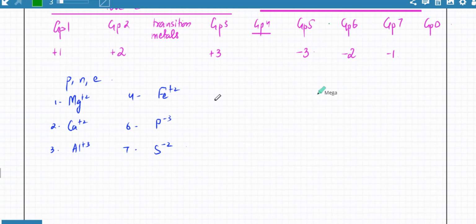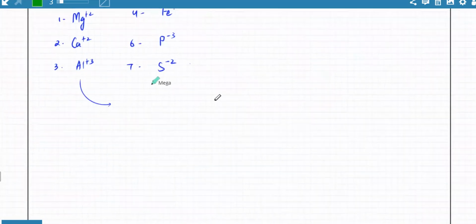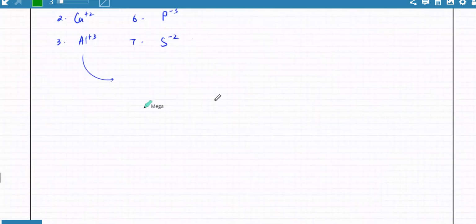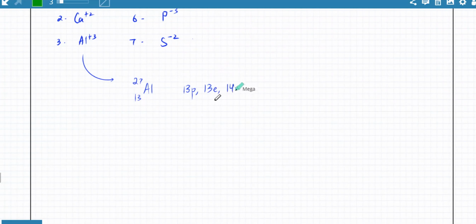Okay, so very quickly, let's try and draw a few of the atoms. You've got aluminium plus 3. So aluminium is 13 and 27. The smaller number is the number of protons and the number of electrons. And the difference is the number of neutrons. 27 minus 13, that's 14 neutrons.